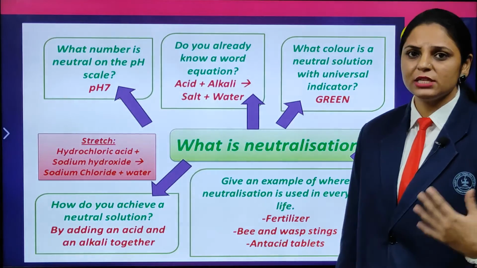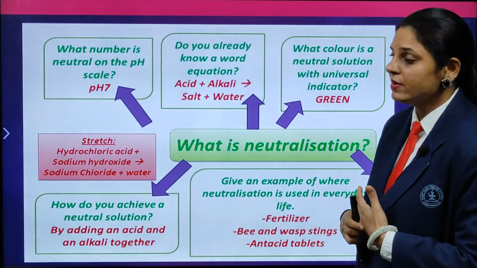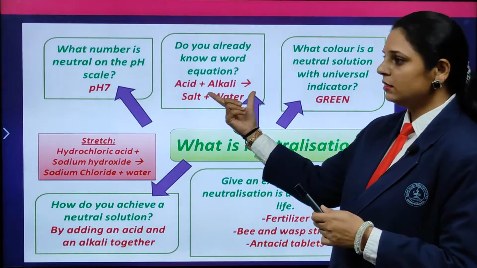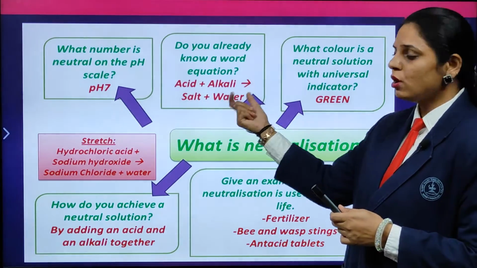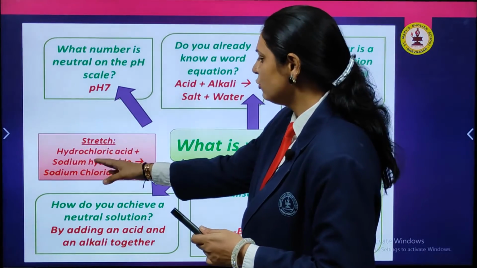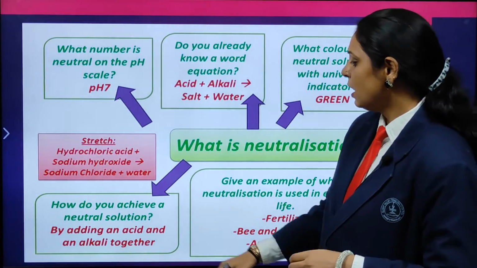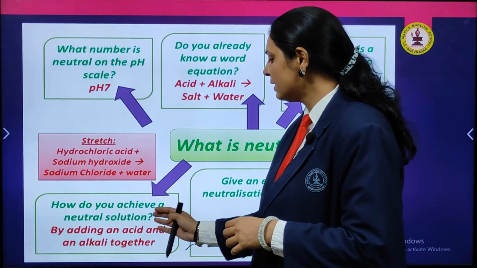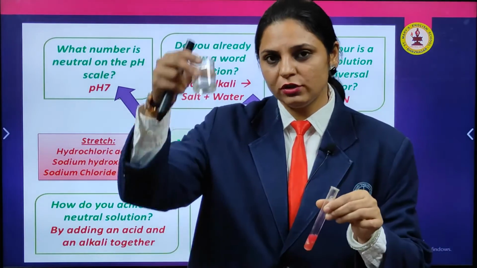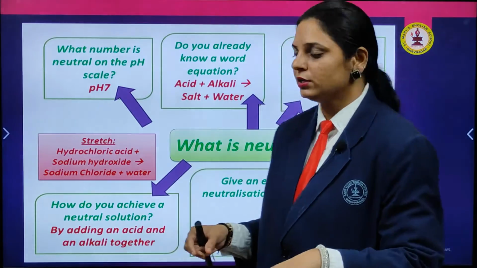Now what is neutralization? This we have studied, but something more: it is neutral on the pH scale. pH is 7, and do you know how the equation goes? Acid and alkali, that means base, give you salt and water. Example, hydrochloric acid and sodium hydroxide give you sodium chloride, salt, and water. And how do you achieve the neutral solution? By adding the acid and alkali together. When I mix the alkali, the base solution, with the acid, then I get the neutral solution, in which salt and water are present.